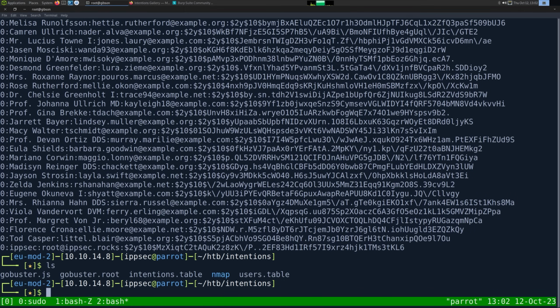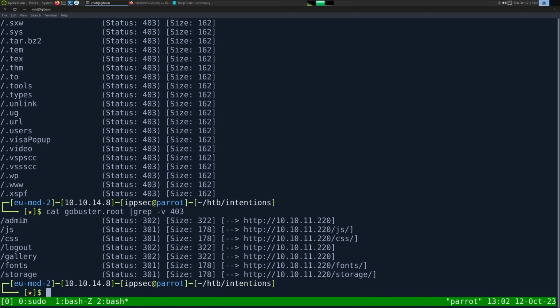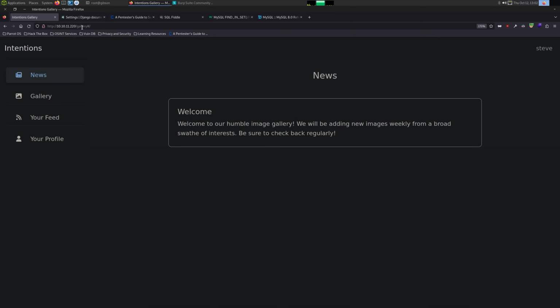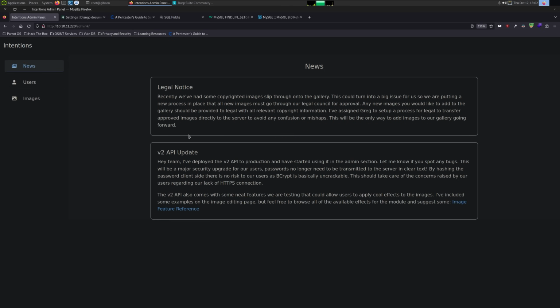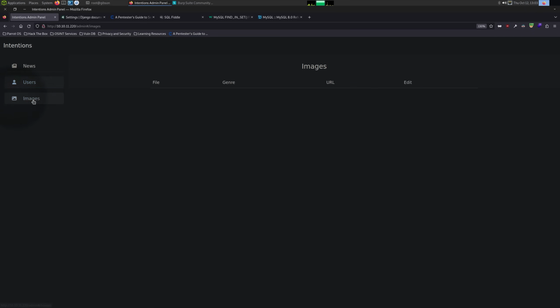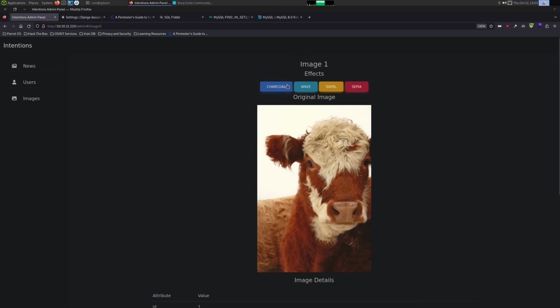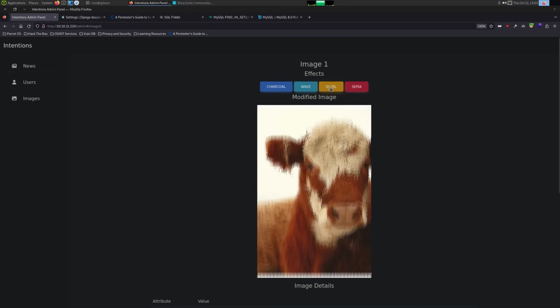If I go back to my GoBuster output, let's do grep -v 403. There is a /admin that we weren't able to see. So let's go to /admin. And now we get logged in. And these are the messages that we saw from that JavaScript before. If I click on users, we have a list of all the users here. No functionality, really. We can't do anything with them. But that's what that admin users endpoint did. If I go to images, we now have this edit button, and we can do filters on the image.